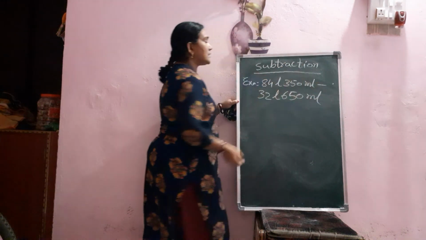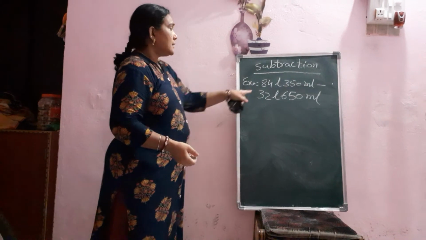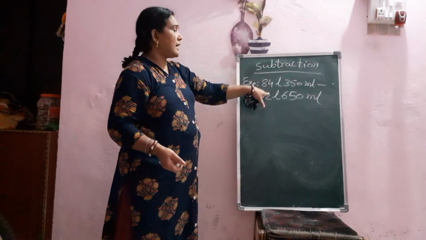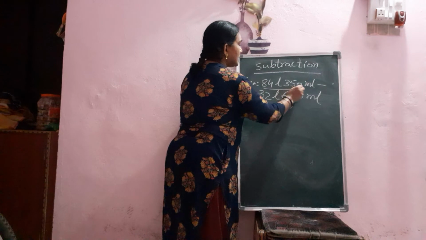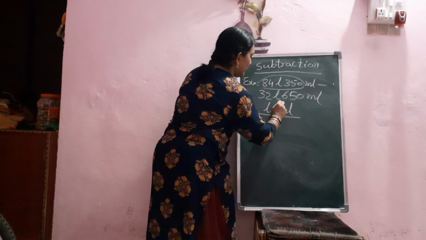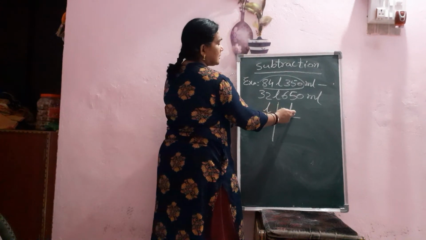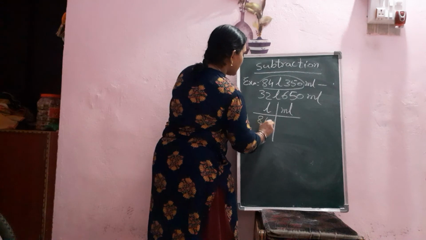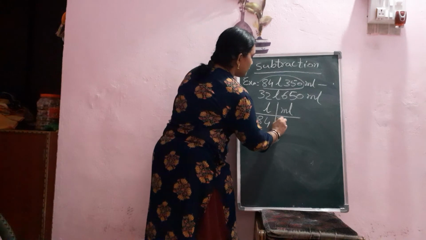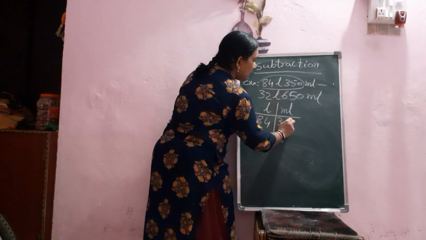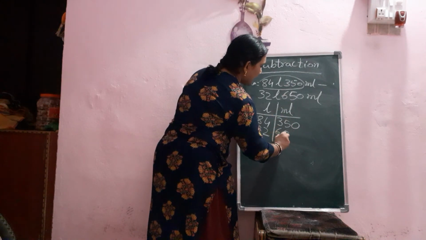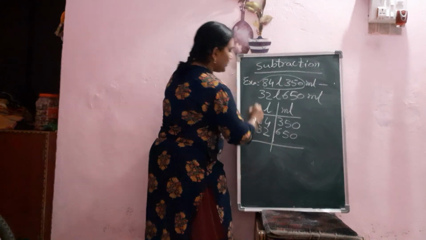If a question like this is given, which one is the bigger one? Is 84 liter more or 32 liter more? Definitely 84 is more than 32. So this should be upside. Okay, liter, milliliter. Again the same rule while arranging, liter on the left side and milliliter on the right side. So both the liters on one side and both the milliliters on the other side. So 84 liter 350 ml, and here 32 liter 650 ml. Now don't forget to put the subtraction sign.